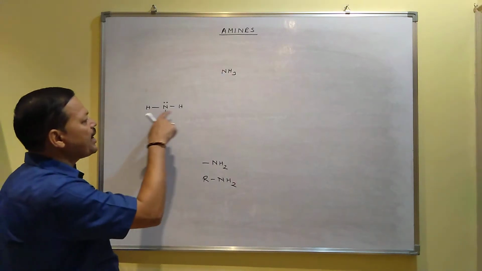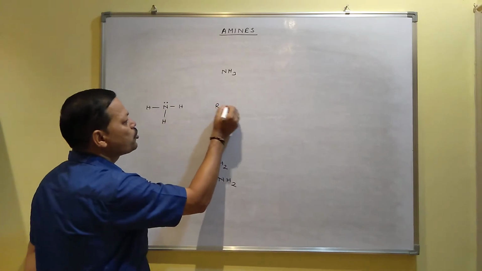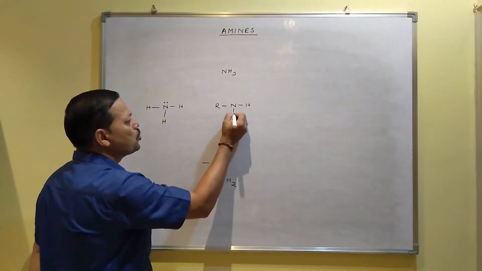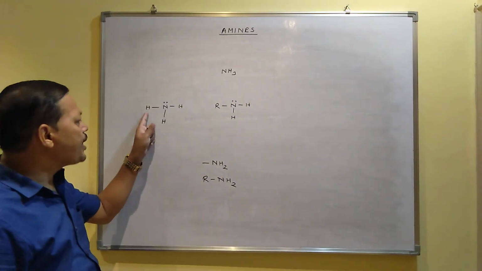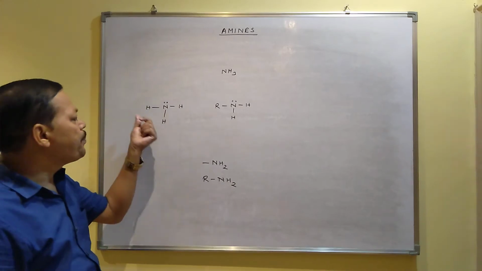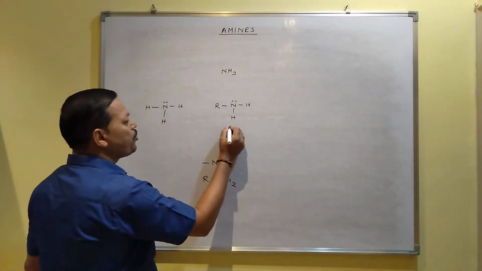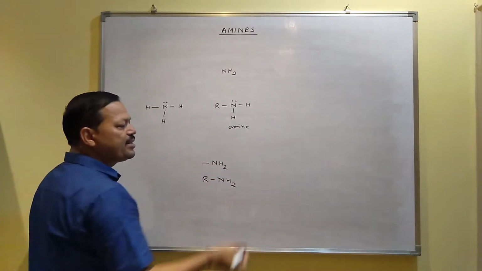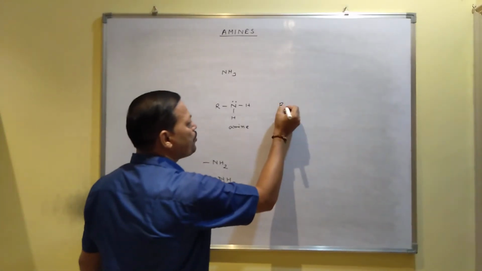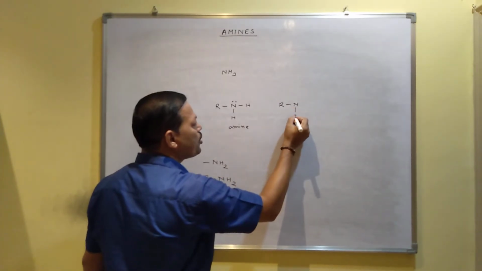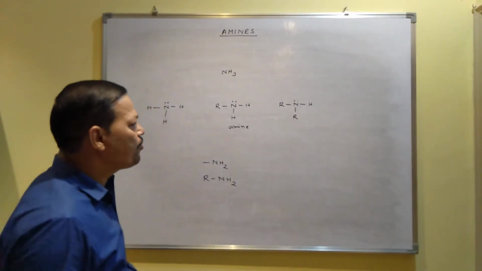For example, this is NH3. Suppose this hydrogen is replaced by the alkyl group R, then it goes to RNH2. This is one example of an amine. So when a hydrogen atom of ammonia is replaced by an alkyl group, it converts to an amine. In some cases, 2 hydrogens are replaced by 2 alkyl groups, and that also represents an amine. Suppose this hydrogen is also replaced by an alkyl group, then 1 hydrogen remains here. This is also one example of an amine.